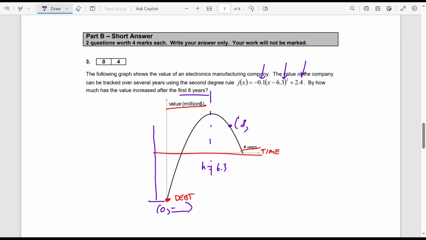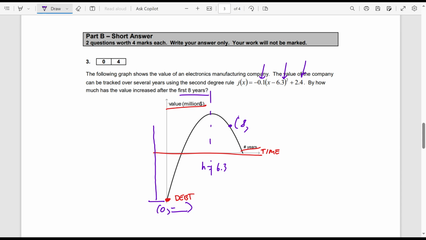what was the peak of the value of the company? What was the highest value? Yeah? 2.4 million. How do I know that? Because it's K. It's the ceiling. It's the max. Okay? These are things that I have to know given like a scenario here.